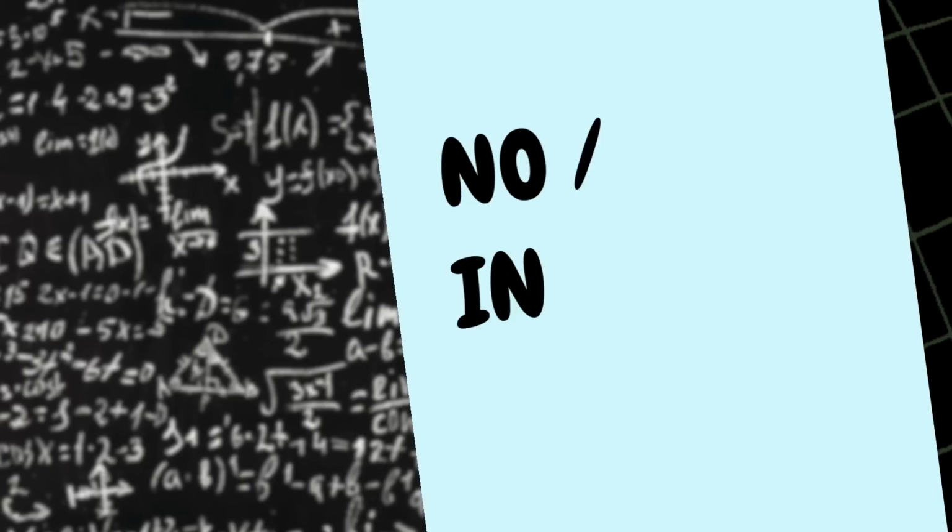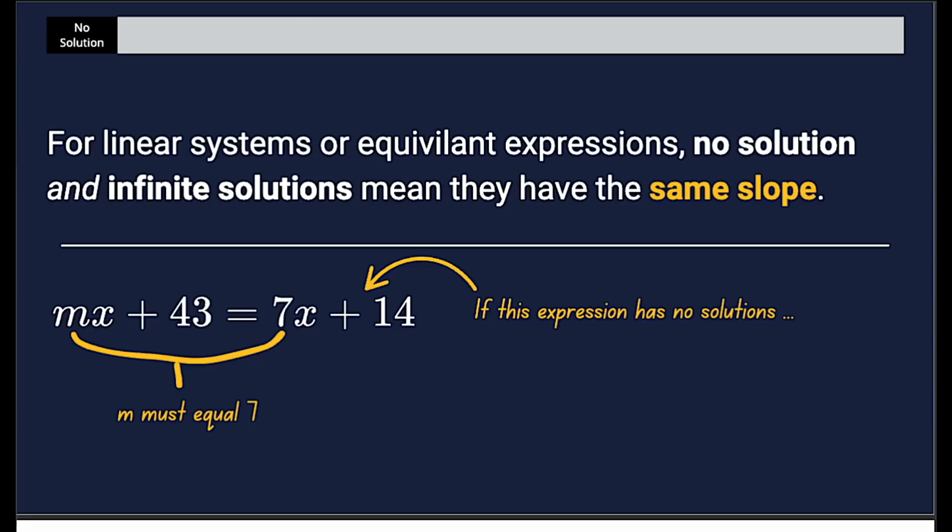Up next, we've got linear equations with no solutions or infinite solutions. And the thing that we need to remember about no solutions and infinite solutions, as long as we're dealing with linear systems or linear equivalent expressions, is that they both are going to have the same slope.